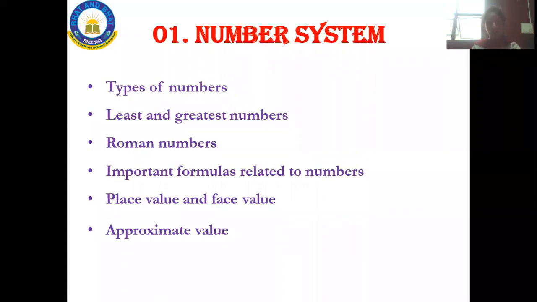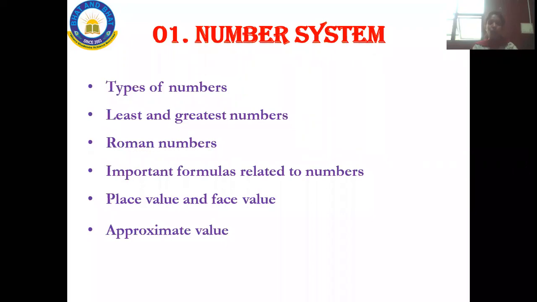If I have numbers in lakhs, which digit is in the tens place, which is in the hundreds place, which is in the thousands place. All these things I will be studying over here. Face value here is nothing but the nominal value of a digit. The nominal value we are going to call the face value.